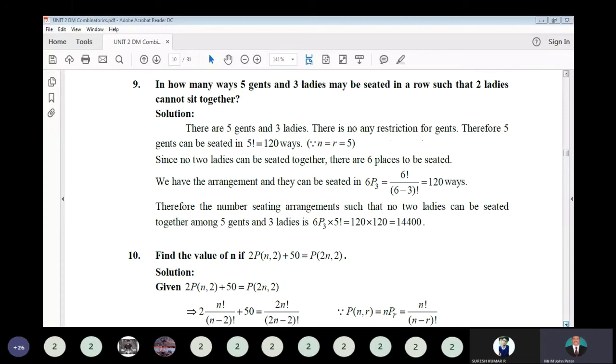That is 6 factorial divided by (6 minus 3) factorial, which is nothing but 6 factorial divided by 3 factorial. There are 120 ways you can make it. So multiply these two, so that no 2 ladies are seated together among 5 gents and 3 ladies. The corresponding number of permutations is 14,400.